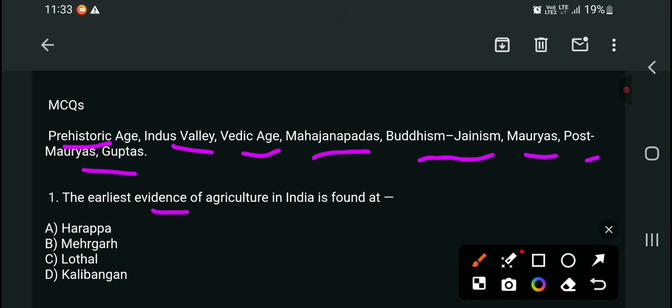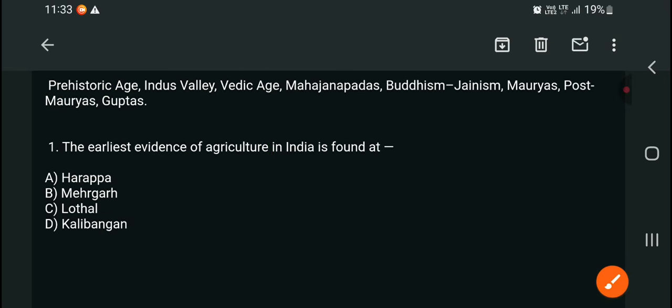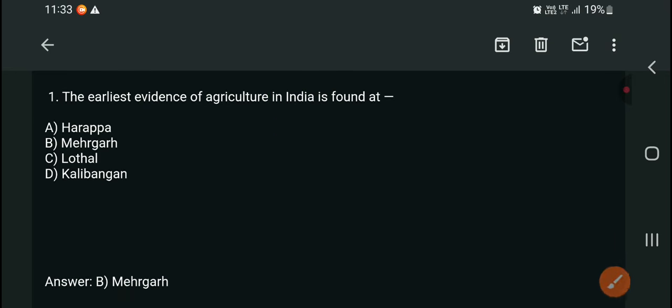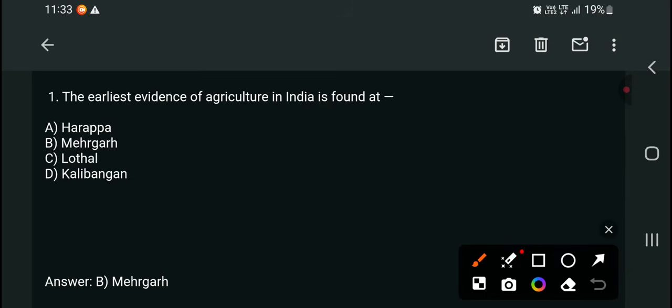Earliest evidence of agriculture in India is found at. I think all of you have guessed the right answer. Check which is the right answer here. Mehrgarh. It is a very important one. Mehrgarh, right answer.